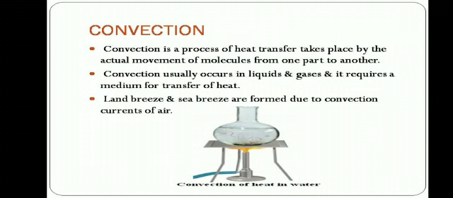We'll do an activity. We'll take a beaker and fill it around 2/3 full of water, and then place a candle below the beaker. Then take a crystal of potassium permanganate and place it at the bottom of the flask gently using a straw. Now heat the water by placing the candle just below the crystal.